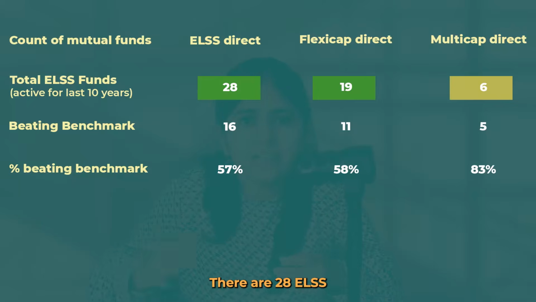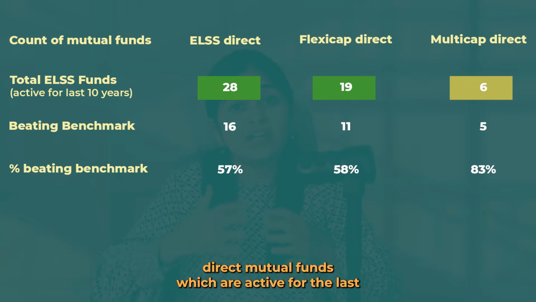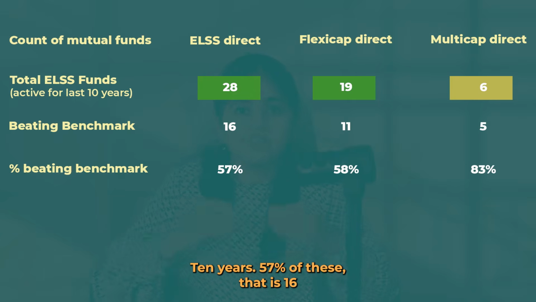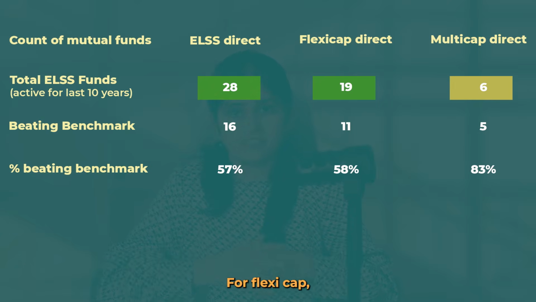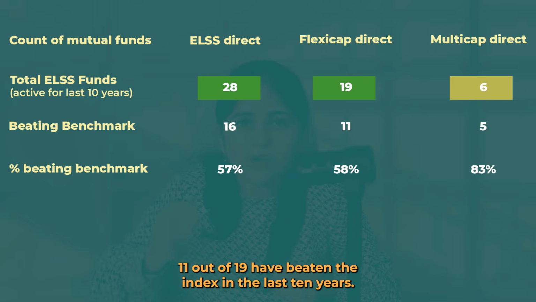There are 28 ELSS direct mutual funds which are active for the last 10 years. 57% of these, that is 16 mutual funds, have beaten the Nifty 500 TRI in the last 10 years. For Flexi Cap, 11 out of 19 have beaten the index in the last 10 years.